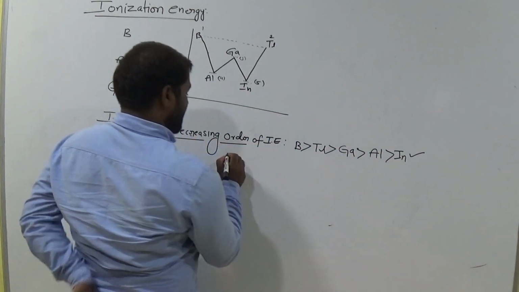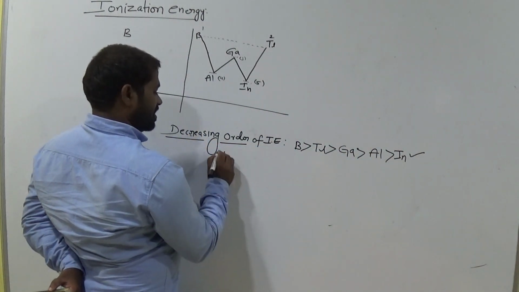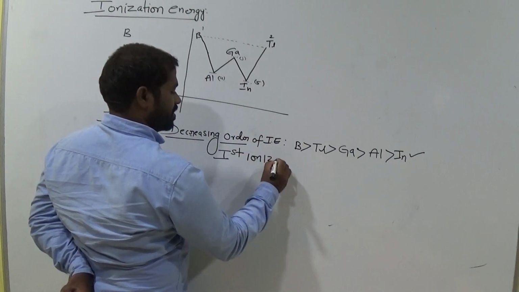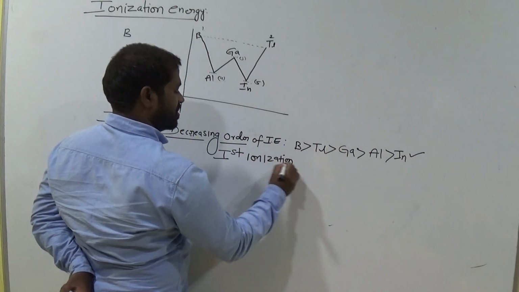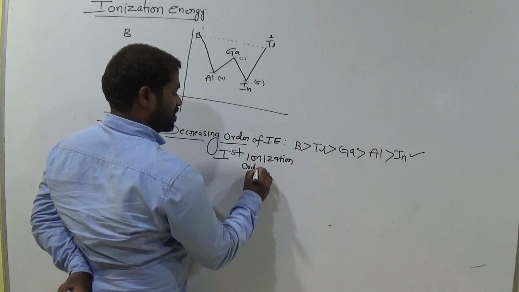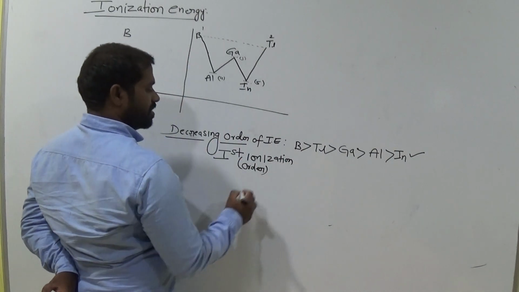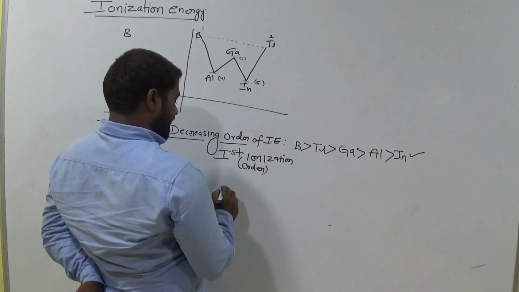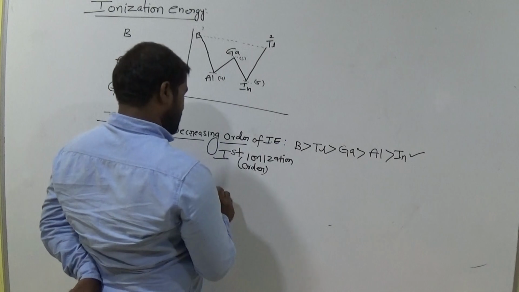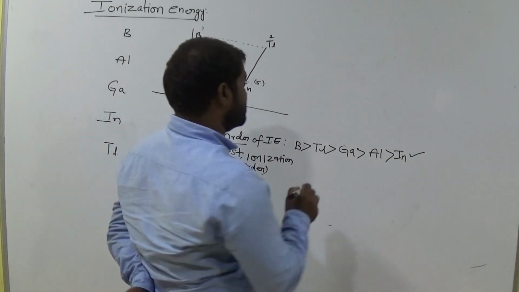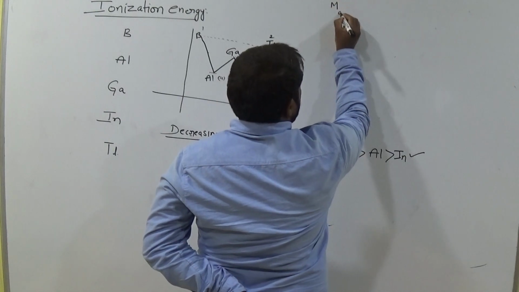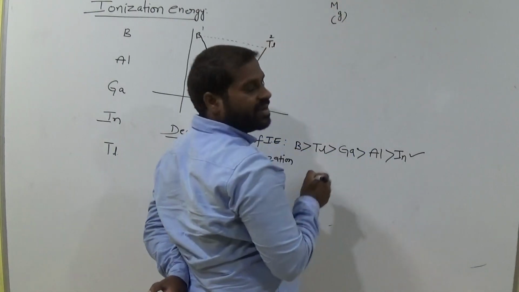This is first ionization energy. This is for first ionization order. Okay. So now second ionization energy. First ionization energy means this is the metal.